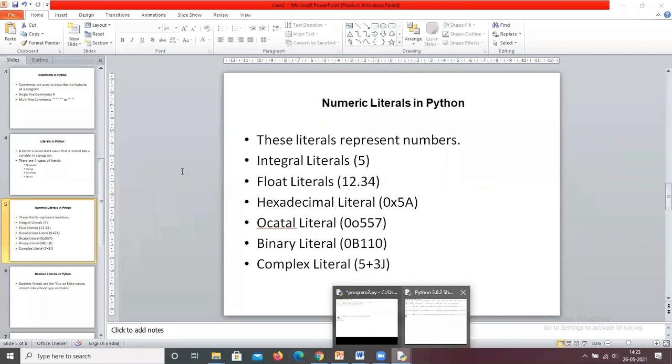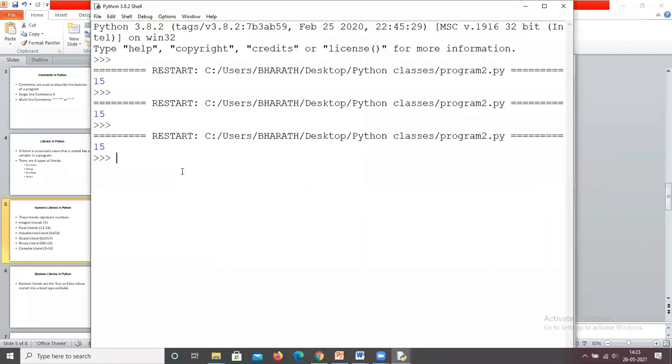Everyone try to observe that. A equals 5 here, so this is the integral literal. Similarly, I am assigning A equals 12.34. It is a floating literal. And I want to assign hexadecimal. How? I give A equals 0 and you give x. 0x means whatever characters come after this 0x are in hexadecimal.